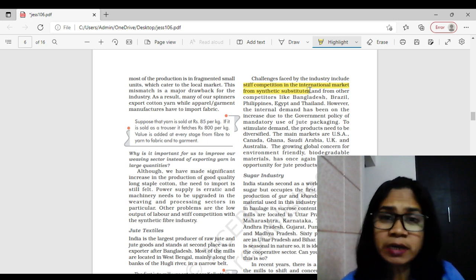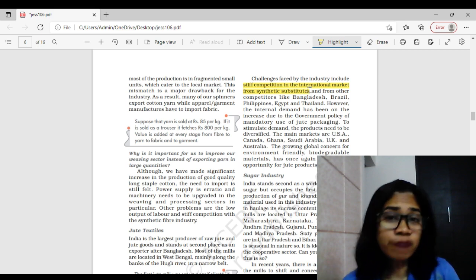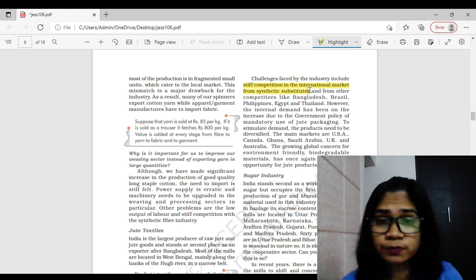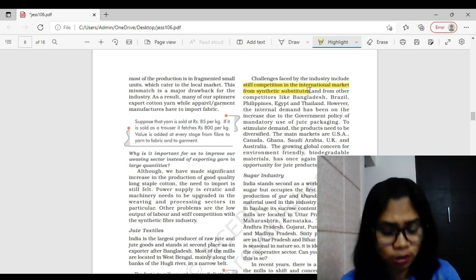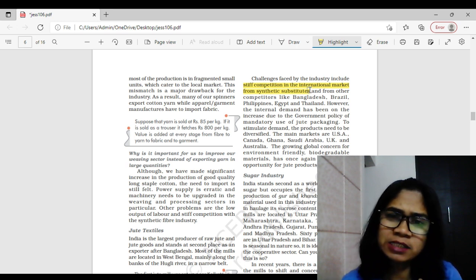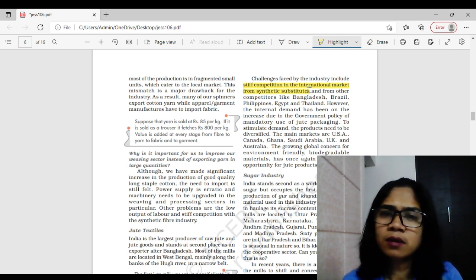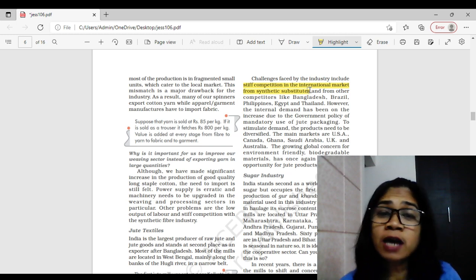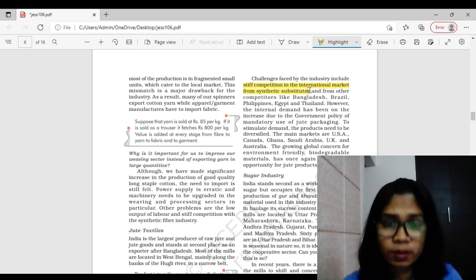But there is another factor we all know. If we look at it from the environmental, ecological point of view, you will get to know that a jute bag is better for the environment than the synthetic one, and we have to support our farmers also.